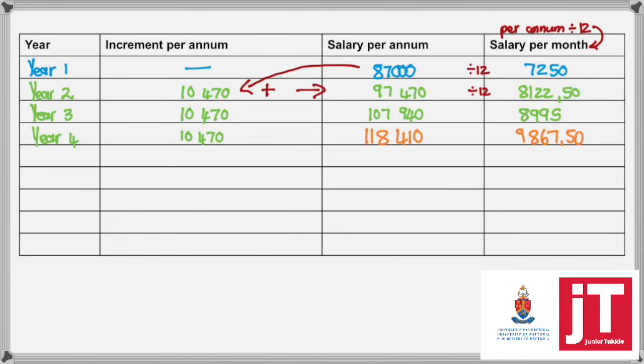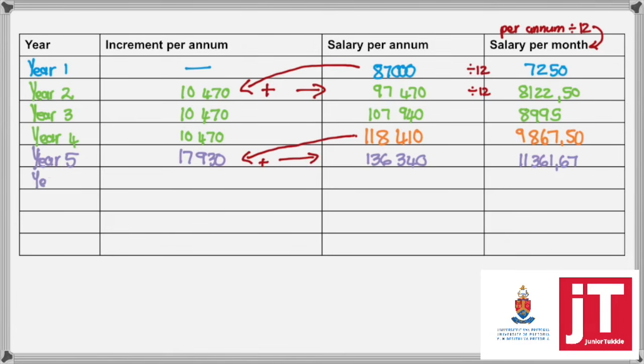And then year 4, that is the sort of mid where you reach your first notch. So after year 4, you're on your first notch, which is 118,410 per annum, and divide by 12 gives you 9,867.50 per month. Then after that, you'll receive your new increment. So in year 5, you'll receive the new increment of 17,930 that you're going to add to your first notch, 118,410, to get a yearly salary of 136,340. Divide by 12 gives you 11,361 Rand 67 cents per month.